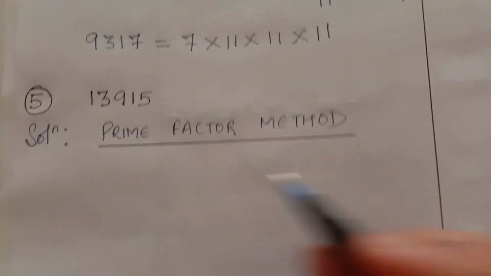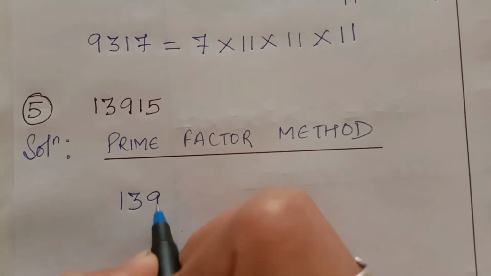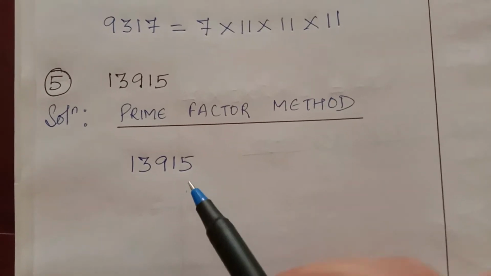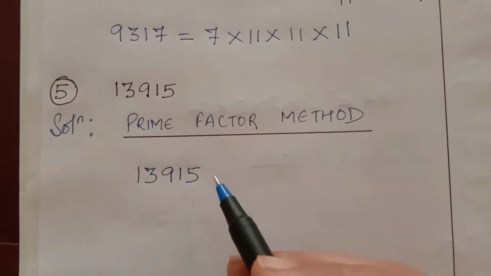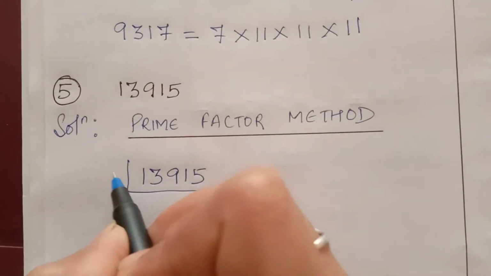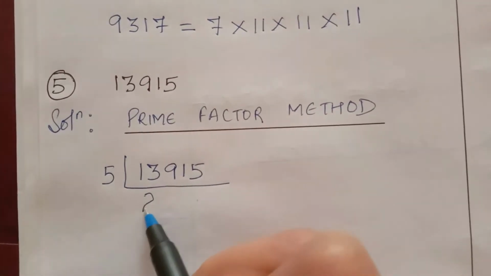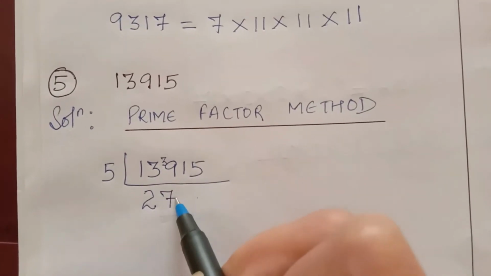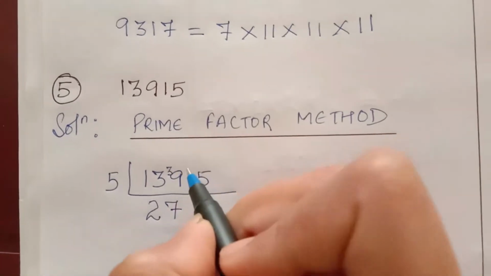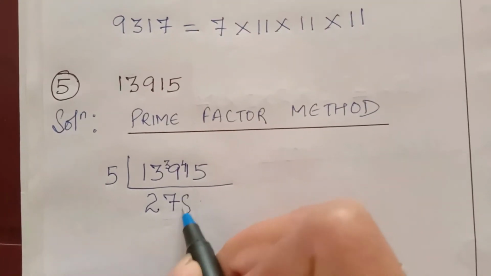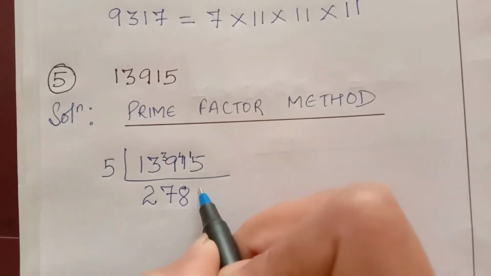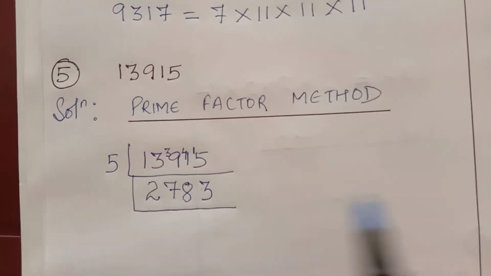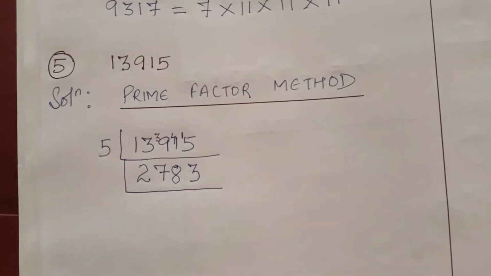Now question number 5 is 13915. If the last digit is 5 or 0, then the number is always divisible by 5. So we'll do with 5. 5 2s are 10, but here is 13, so 3 will be here. 5 7s are 35, 36, 38, 39, 4. 5 8s are 40, here is 41, so 1. 5 3s are 15. Now next, it won't be divisible by 5 again.